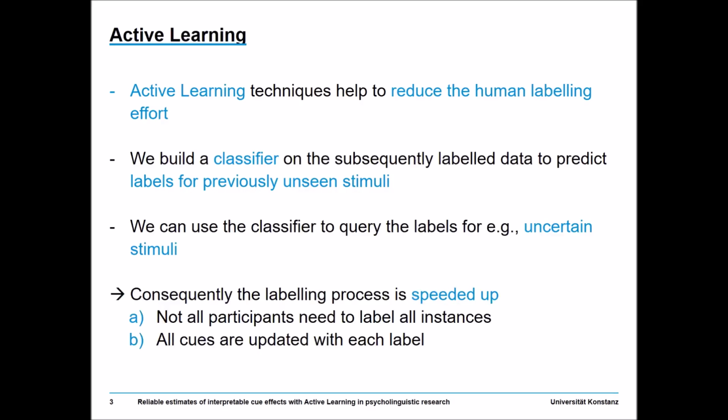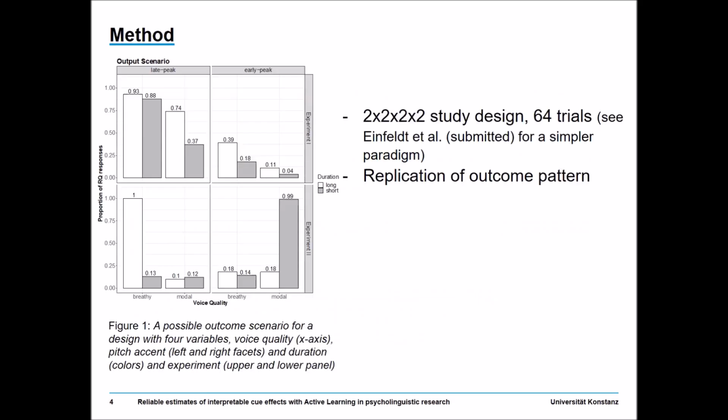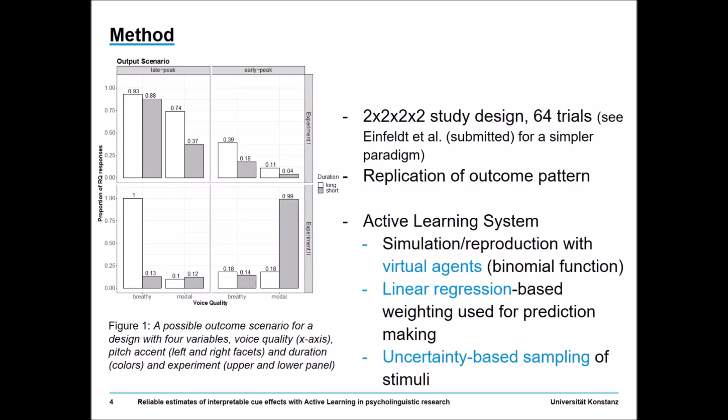As a result, the labeling process is speeded up since not all participants need to label all instances and the cues are updated by the system with each label. The figure shows the fictive outcome of a study designed with 4 orthogonally varied cues. We replicated this pattern with an active learning system.